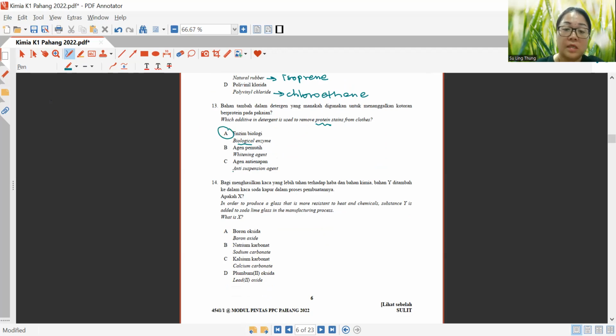Now let's look at question 14. In order to produce a glass that is more resistant to heat and chemicals, substance Y is added to soda lime glass in the manufacturing process. What is Y? This one is boron oxide. When they have words like more resistant to heat and chemicals, normally this is what we call boron oxide, the function.